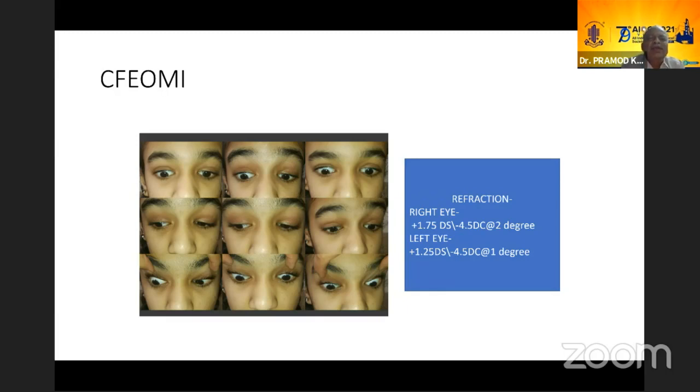Quite often you will also find that as the eyes go in up gaze, there is convergence. We are not getting this here in this family, but that's a quite useful feature which we should look for, and it may help us in diagnosis also when you're looking at CPEO and those conditions.